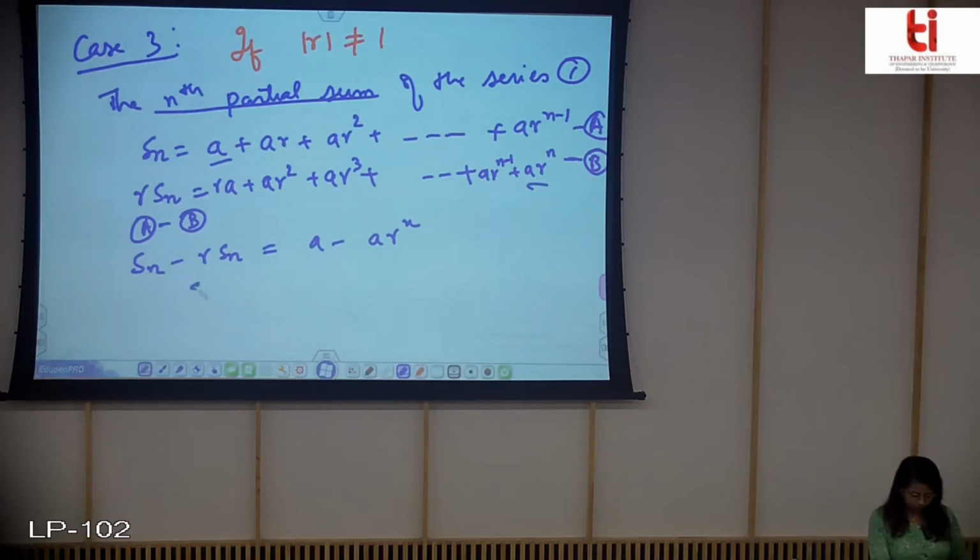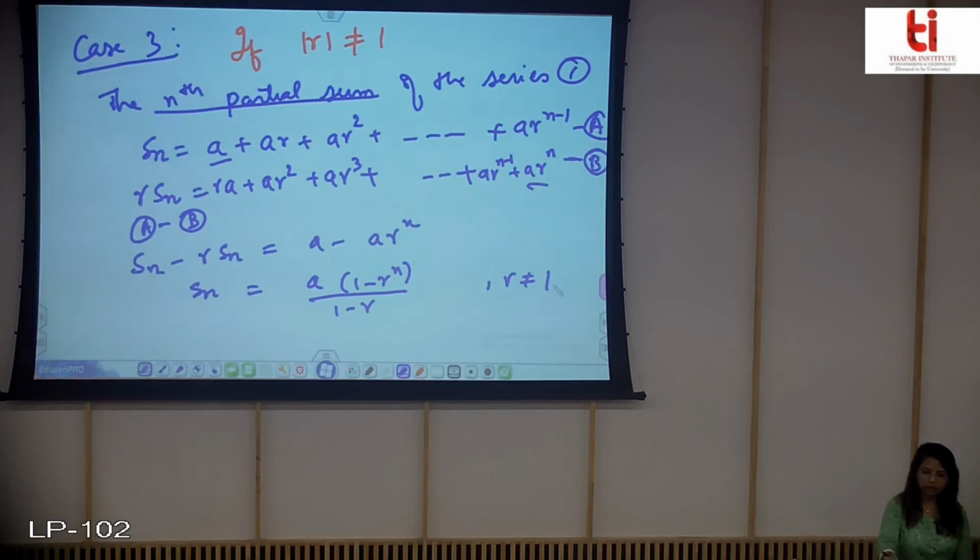So my Sn will be equal to a times 1 minus r to the n upon 1 minus r, and r is not equal to 1 since it is for the case.